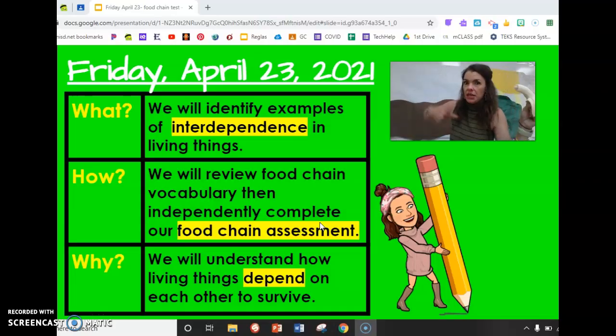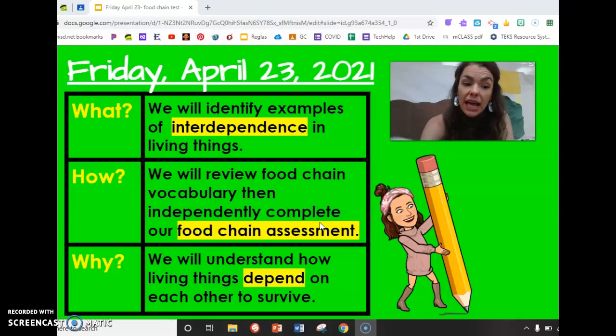Is something going to come and eat me and get energy from me? I hope not. Today, you know that food chain stuff. We've worked on it for many, many days. You'll show me what you know independently, that means by yourself, on your food chain test. Why? We will understand how living things depend on each other to survive.